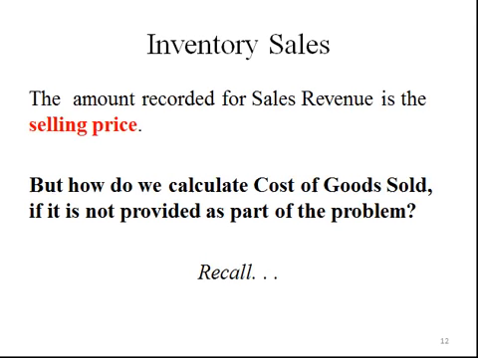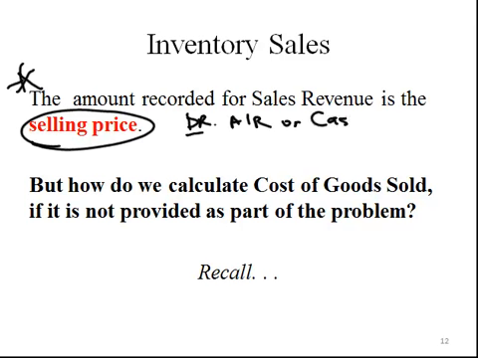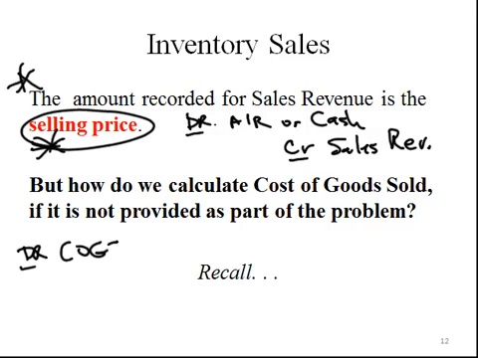When we do sell the inventory, we're going to record sales revenue at the selling price. We will debit accounts receivable or cash, depending on the method of payment, and we will credit our sales revenue at the selling price. We also need to record cost of goods sold and our reduction in inventory.